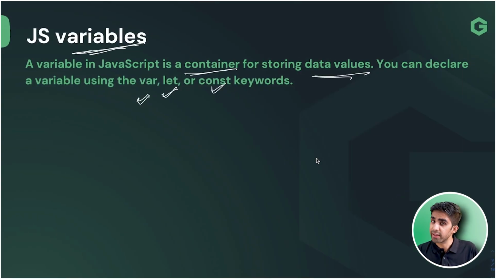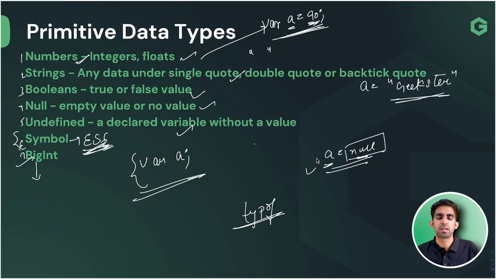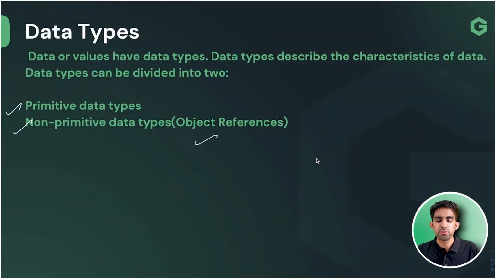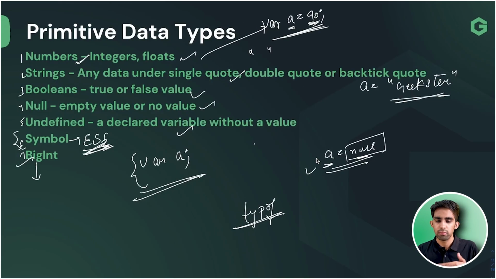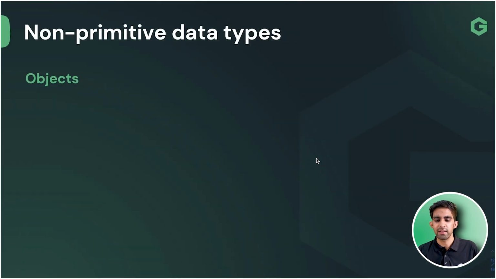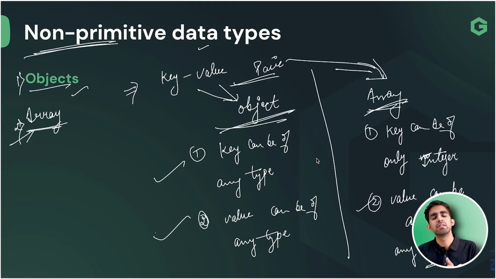After that, variables we have discussed. We have discussed the data types. We have two types of data types, primitive and non-primitive. Primitive is what, team? Defined by JavaScript itself. Non-primitive is what, team? Not defined by the JavaScript language, which we can make on our own. So we have two, objects and arrays as well, team. I hope you are able to understand this much, team.